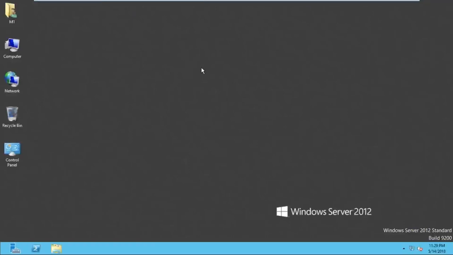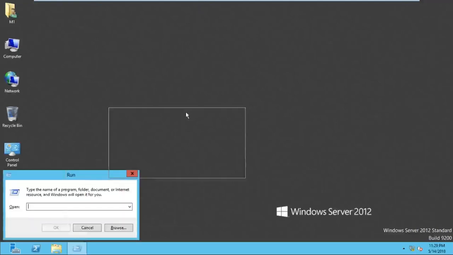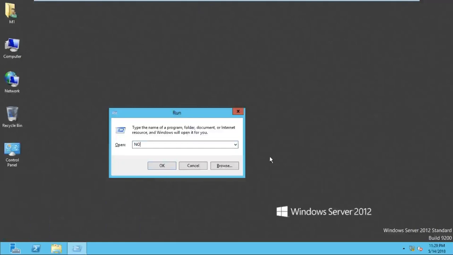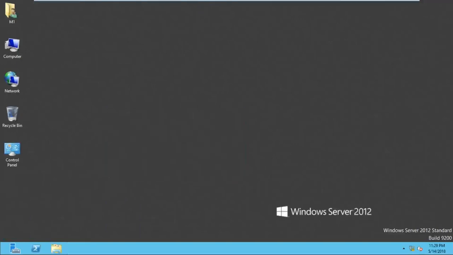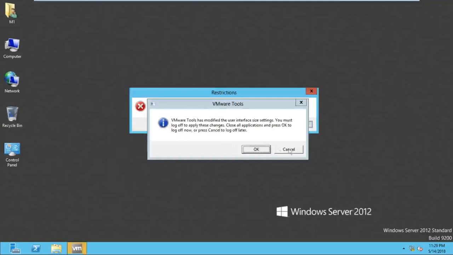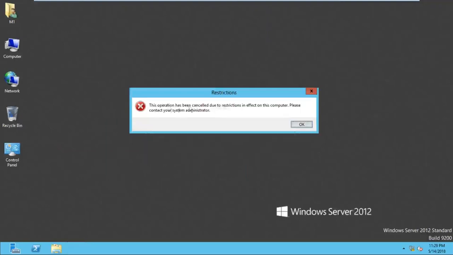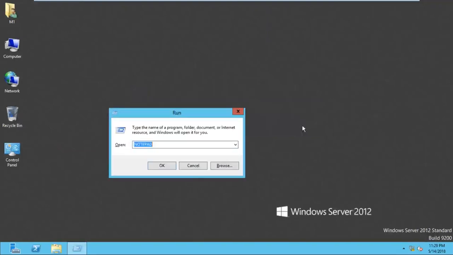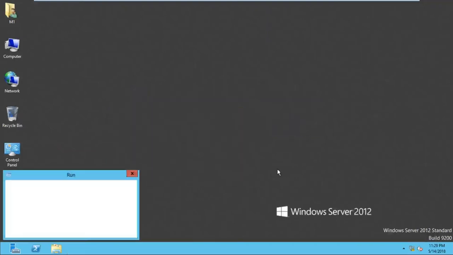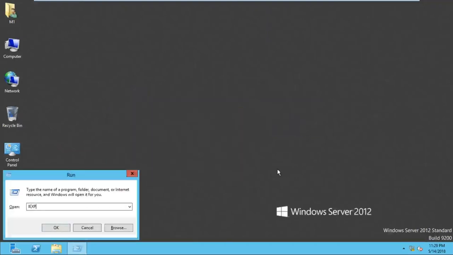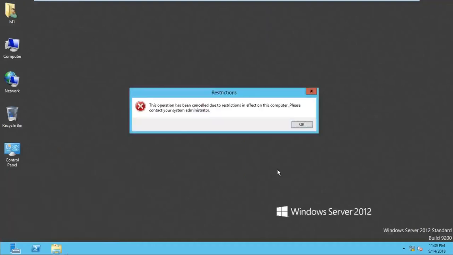So the M1 user has logged in, and if I go to run and type Notepad, right click, enter, you can see I'm getting an error. The error is: the operation has been cancelled due to the restriction in effect on this computer. You cannot access. Or you can go to run, type iexplore, and you get the error again.